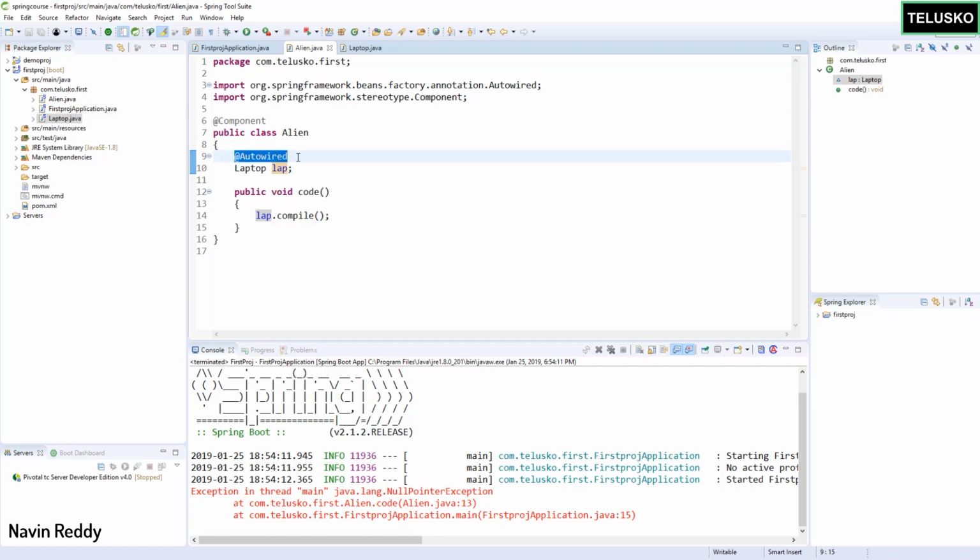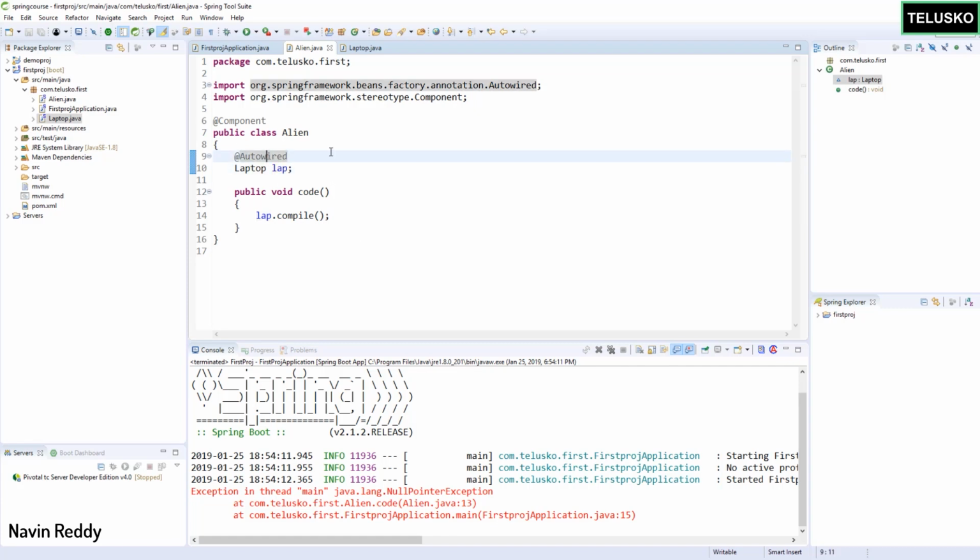And that's the beauty. Now, since you are not creating the object, it will be managed by Spring Framework. And trust me, it will give you a lot of advantage in making big projects. As of now, yes, it doesn't make sense because we have a very small code. But hold on, the more we learn about Spring Framework with different modules, different projects, this will surely make sense. So that's about Autowired.